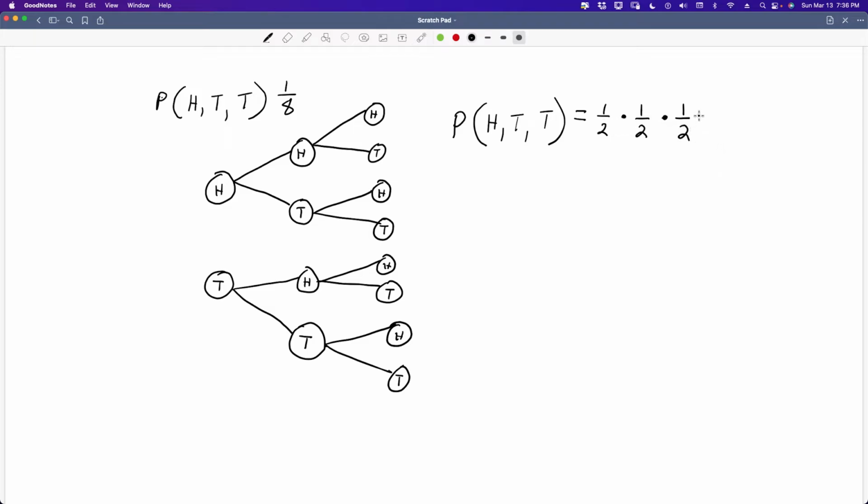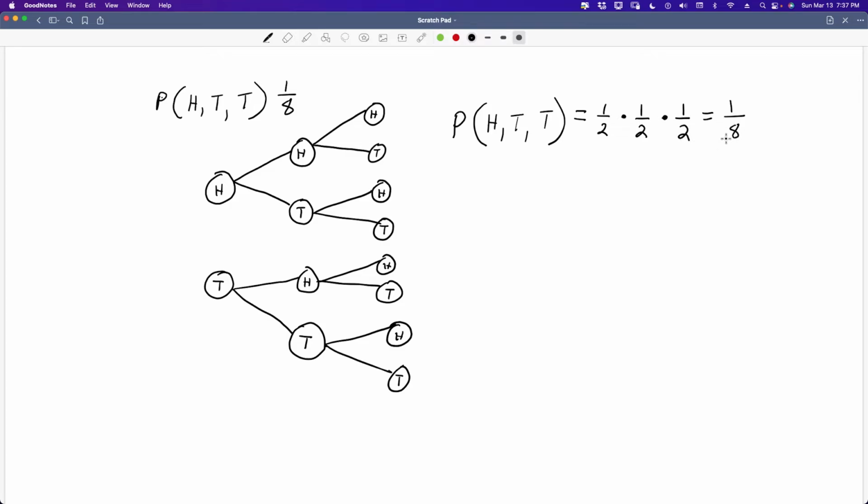So the way we calculate probability is by looking at the independent events and saying, what is the probability of that one independent event happening the way that I want it to? And then we multiply that by each independent event's probability. And that ends up being 1 out of 2 times 2 times 2, which is 8.